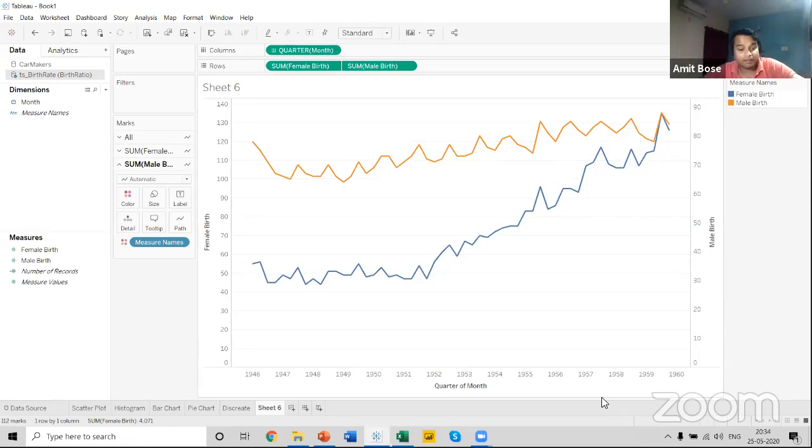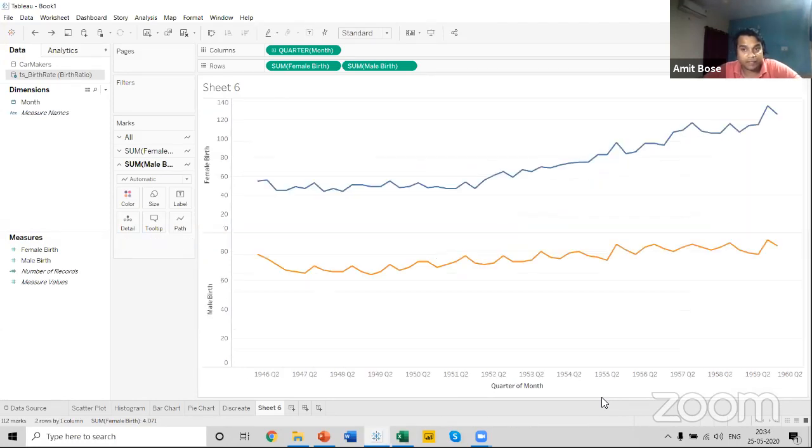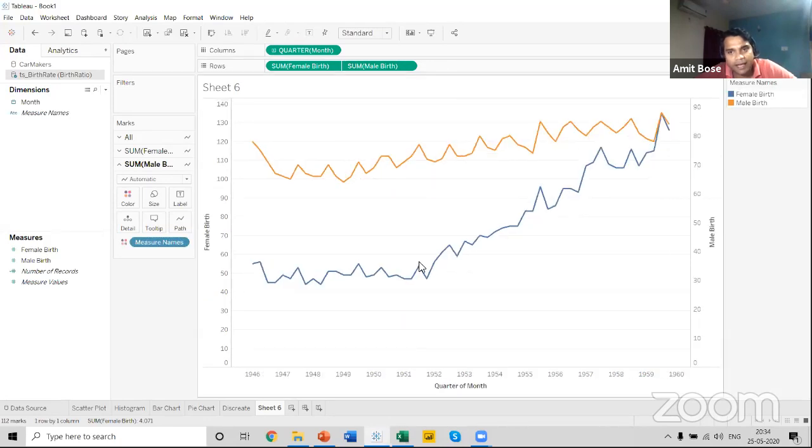Now let us use a control Z and you can just see. Before I apply a dual axis, I can see the trend of both the female and the male birth rate were more or less the same. Now the moment I apply a dual axis, I can see that the female birth rate has increased.